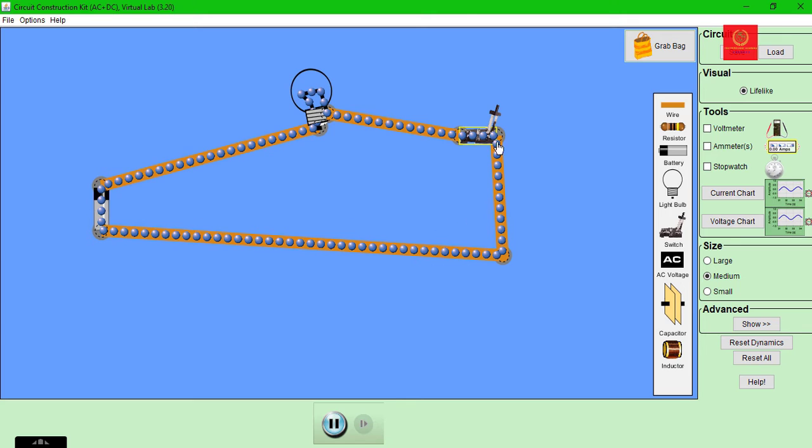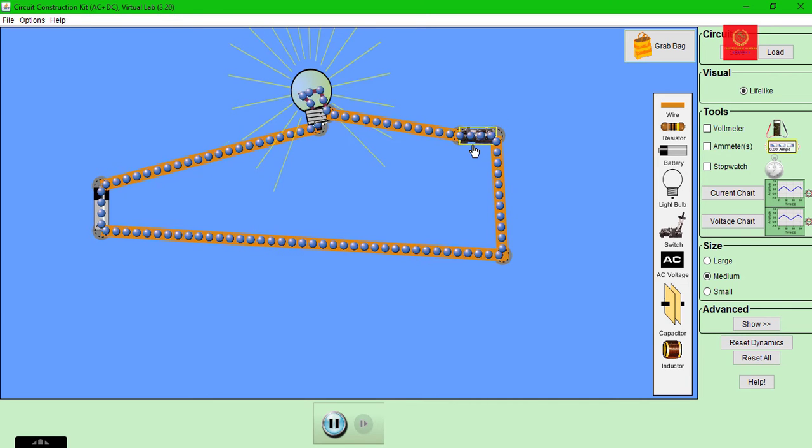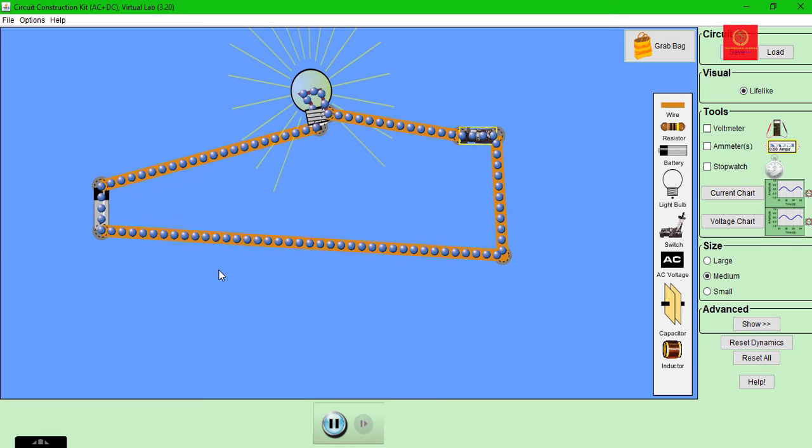When I open the switch, the current does not flow because current will not flow in an open circuit. Current will always flow in a closed circuit. The instant when I close the switch, the current starts to flow. So the rate of movement of charges, the definition of current, is rate of movement of charges is called as what? Current.